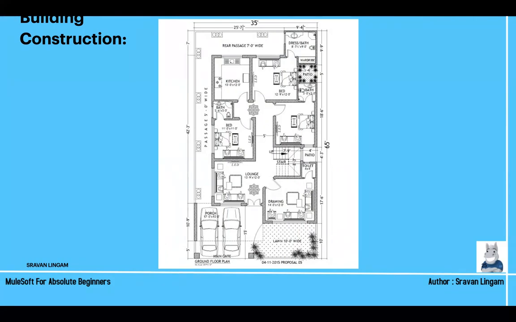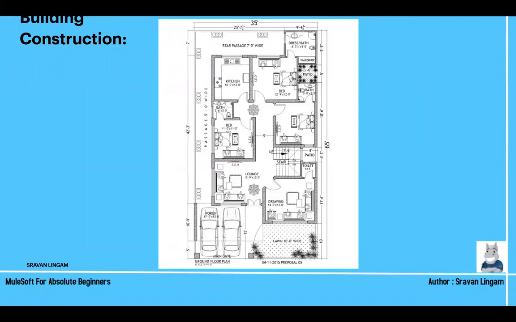Same thing, an API specification is a blueprint of your API. That means if you look at this chart, the building construction, all these are specifications, right? Suppose you are placing an order in Amazon or somewhere, you won't just place an order like that. You will go and see the specifications: what the specifications are, what it is useful for, what we need, all those things will be there. Designing APIs, or the API specification, is similarly the same.